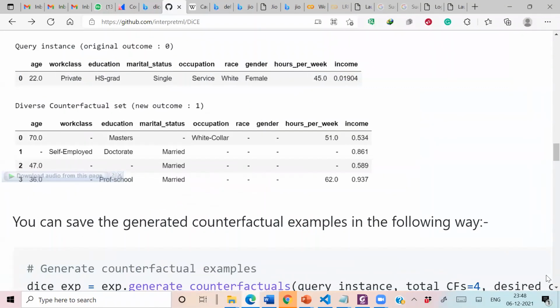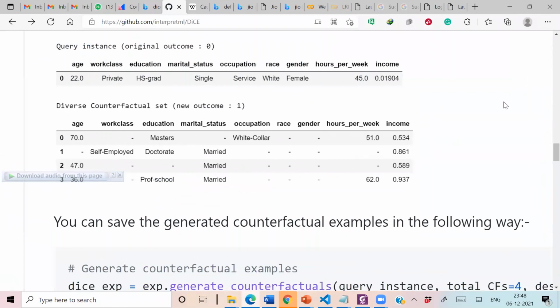So let's see here. It is about increasing the age. This is the original outcome as 0, the new outcome is 1, and in order to achieve this new outcome, it is generating counterfactuals this way: if you change your education to master's, occupation to white collar, and increase your hours per week to 51 from 45, then you can increase your income. These are very useful counterfactual explanations, and it is generating 4 counterfactual explanations in this case.